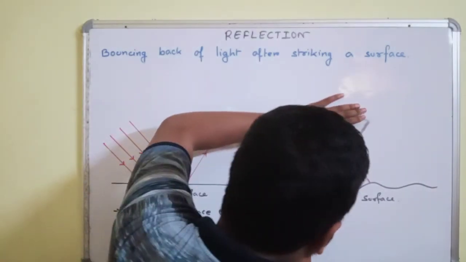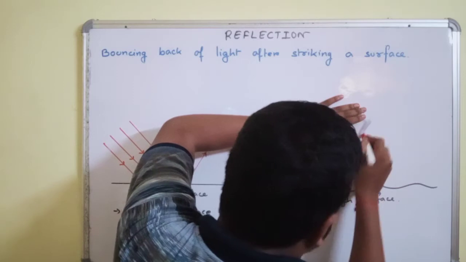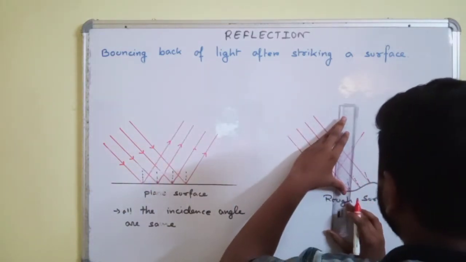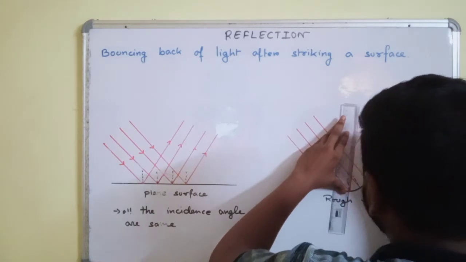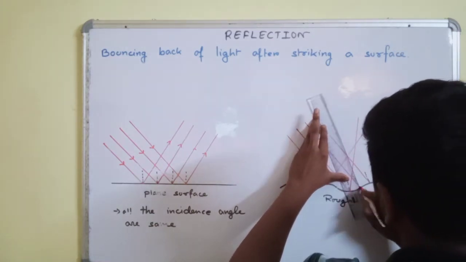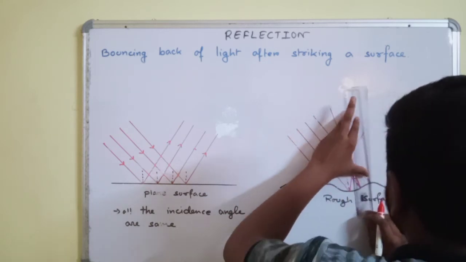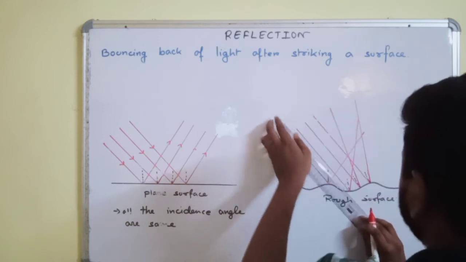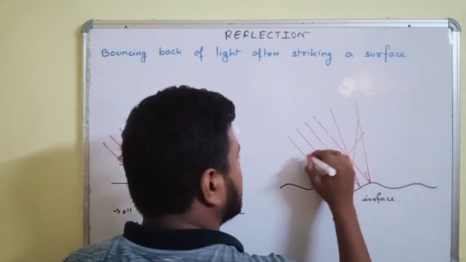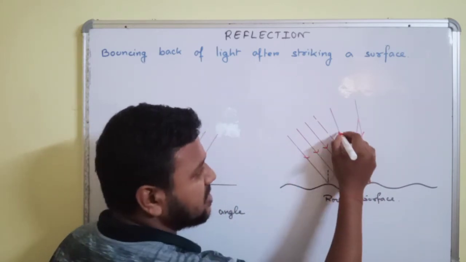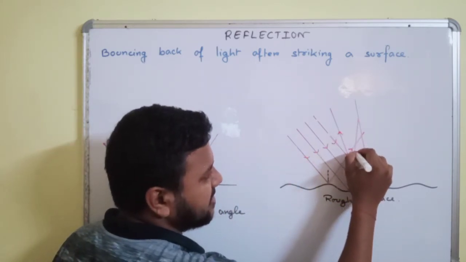So according to the law of reflection, the angles must be equal. We will observe that the parallel beam of light over here that is reflected back is not parallel, though it obeys the law of reflection. If these are the incident parallel rays, this will be the reflected beam.